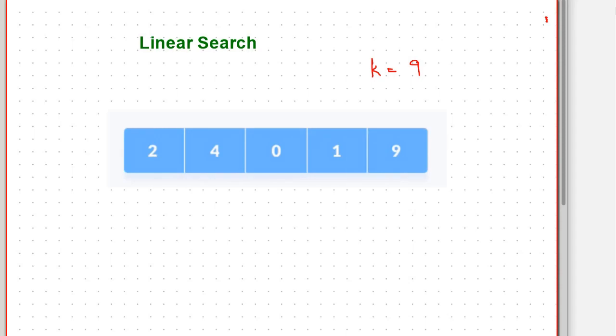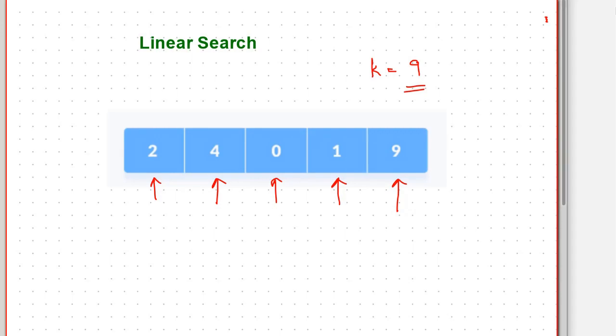So in linear search what we do is we just go step by step. In the first step we'll just see if this element is equal to 9, and if not we go to the next element and check if this is equal to 9. Similarly, in step 3 we will be here, step 4 will be here, and finally in step 5 we find that the number we are looking for is at this particular position. So we will say that the element has been found at this particular location. That's what we are going to do.